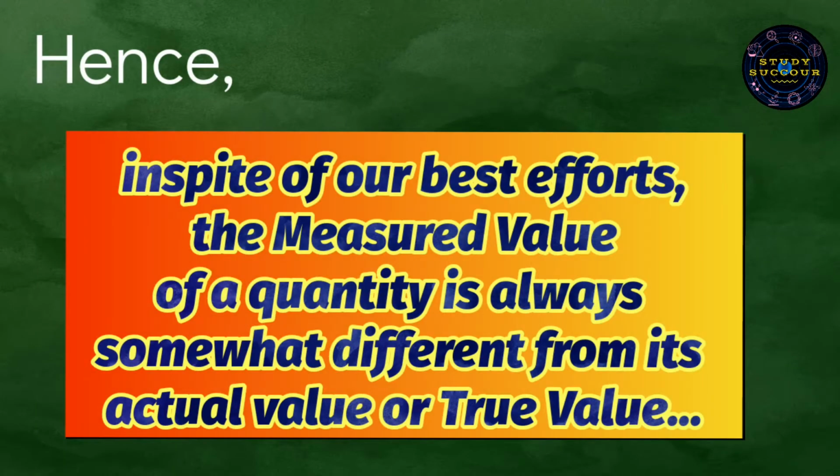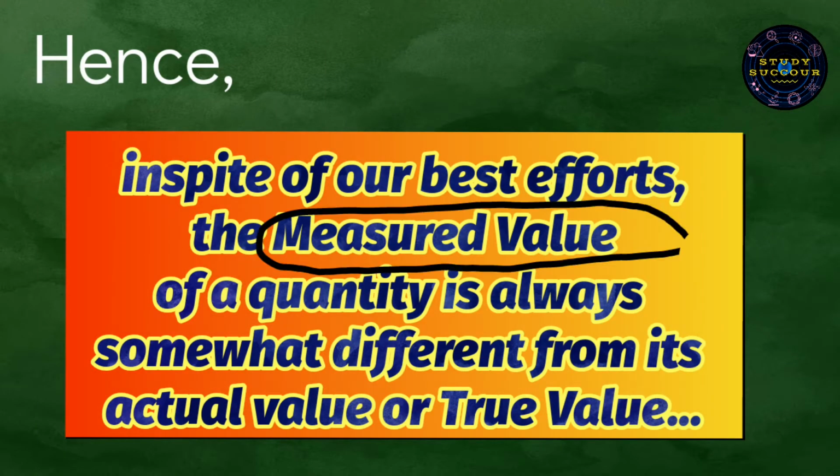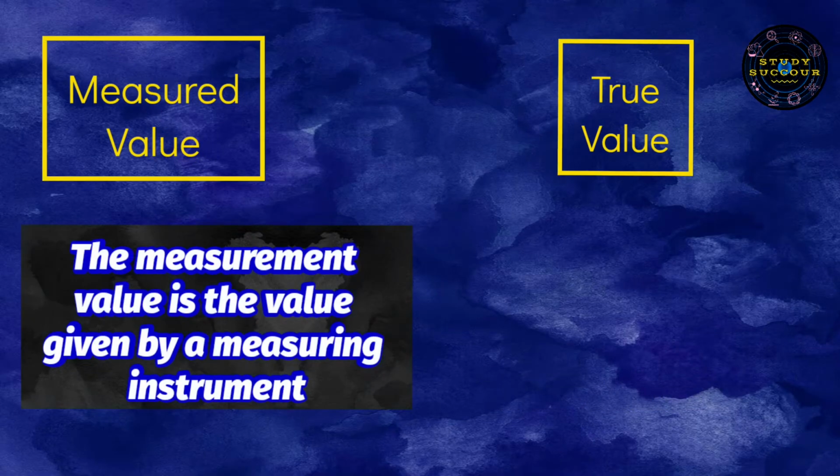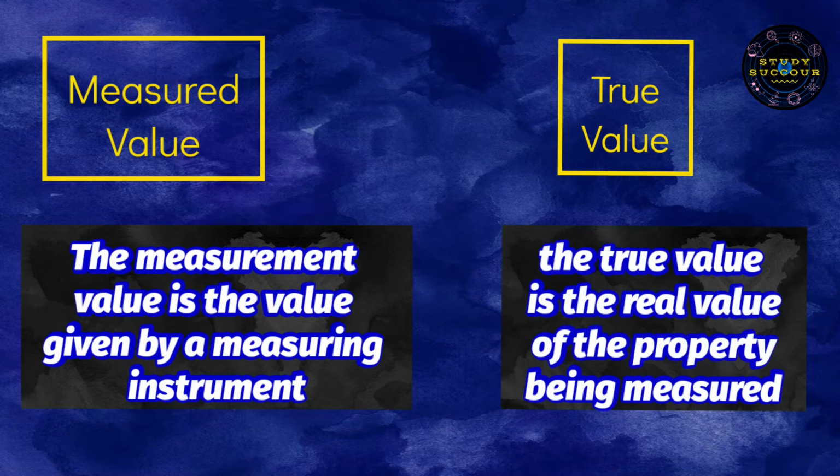Now please note that no measurement is perfect as the errors involved in a measurement cannot be eliminated completely. Hence, in spite of our best efforts, the measured value of a physical quantity is always somewhat different from its actual or true value. Now, let me explain the difference between measured value and a true value. The measured value, also known as the measurement value, is the value given by a measuring instrument, whereas the true value is the actual value or the real value of the property being measured.